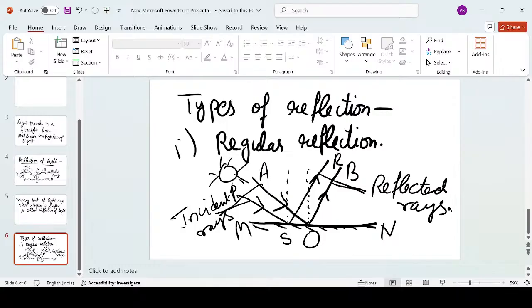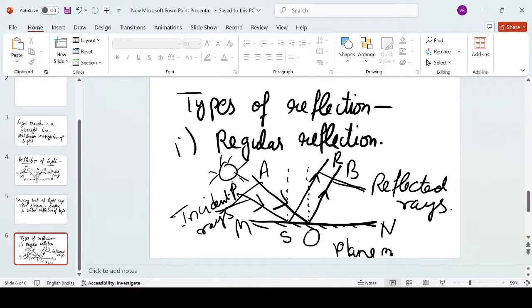Practically, it is not possible because no surface in this world is 100% smooth or 100% shiny. But we consider a plane mirror as a 100% reflecting surface. So the reflection from a plane mirror is considered as regular reflection.